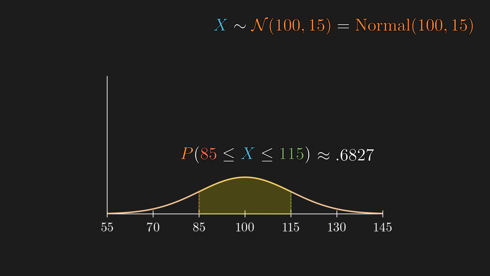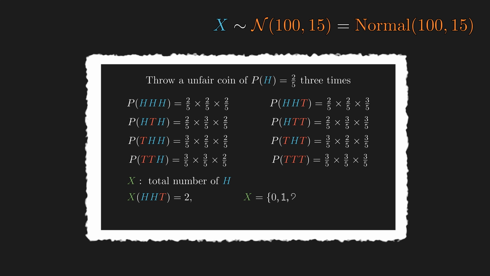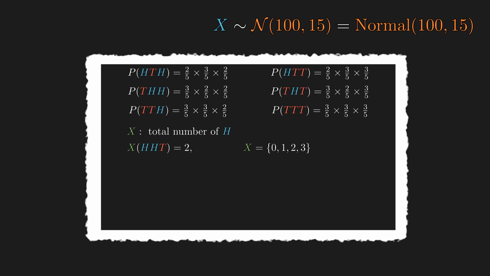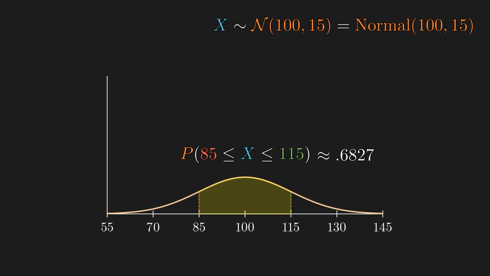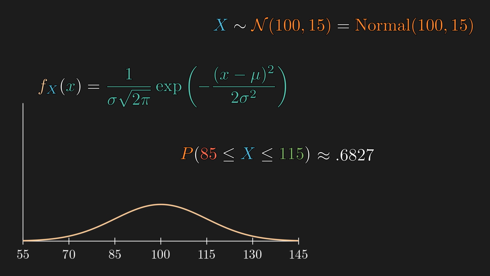This is the working definition we will be using for this video, but as for a more formal definition of a random variable, I made another video on the topic and it's in the description below. And as for what a probability distribution is, it is the measure of probability assigned on the variable. But what's really useful is the random variable and the shape of the distribution. And the function that represents the shape is called the probability density function, which we typically call the PDF. And the PDF of a normal random variable is the bell curve.